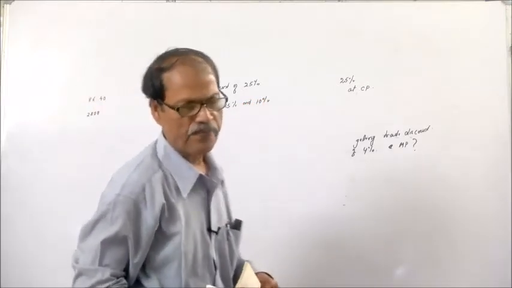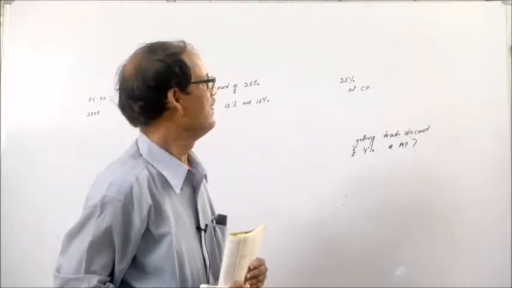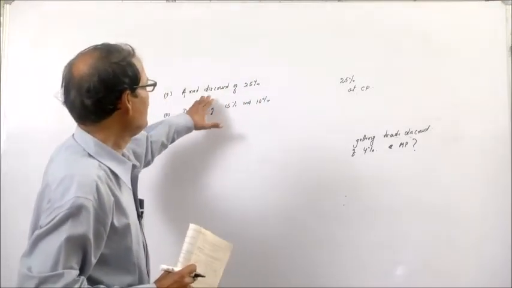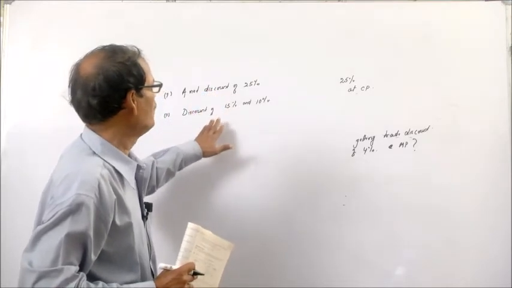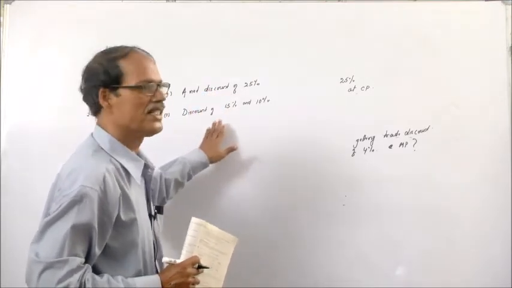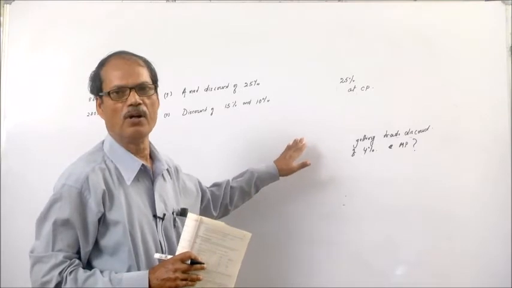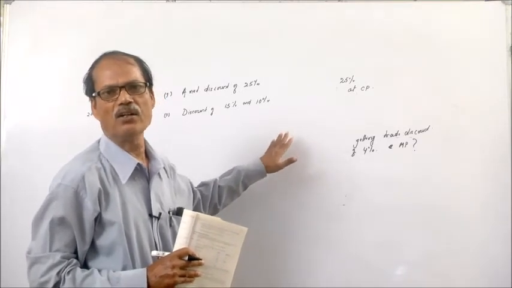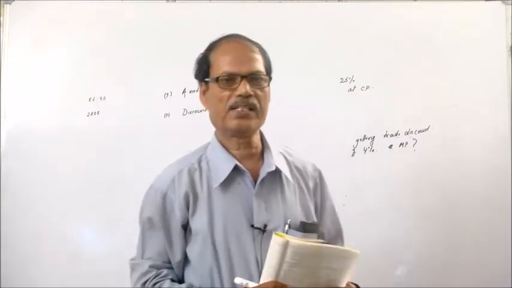Sometimes the businessmen, instead of giving a single discount, give a series of discounts, and this series is called successive discount.